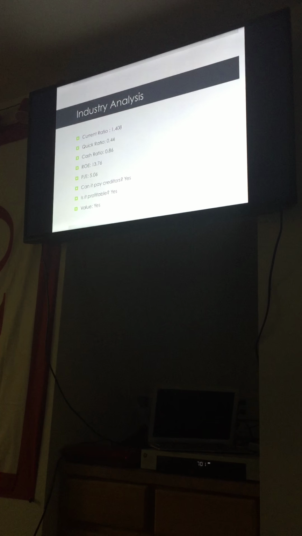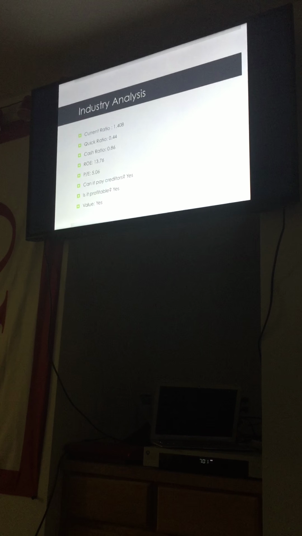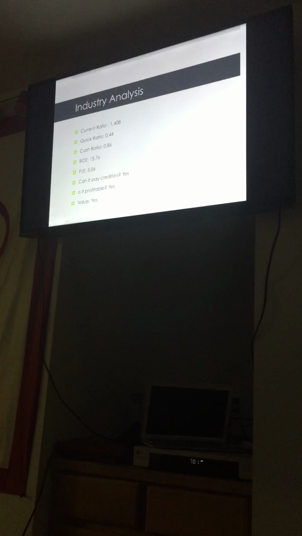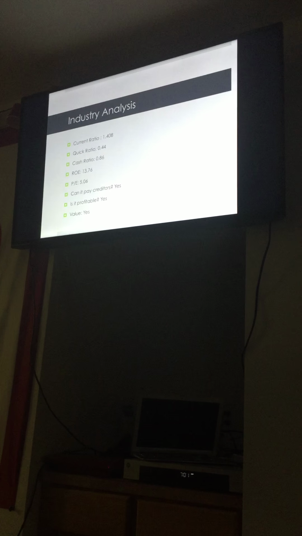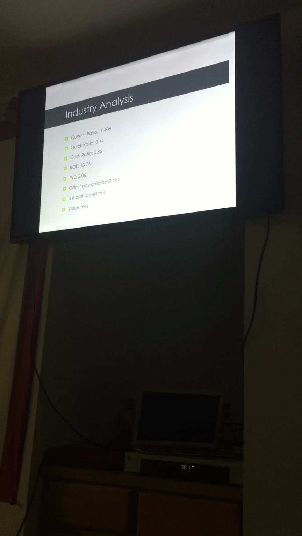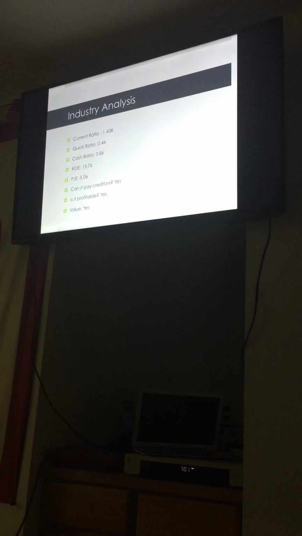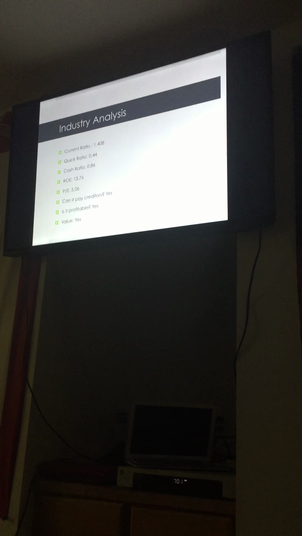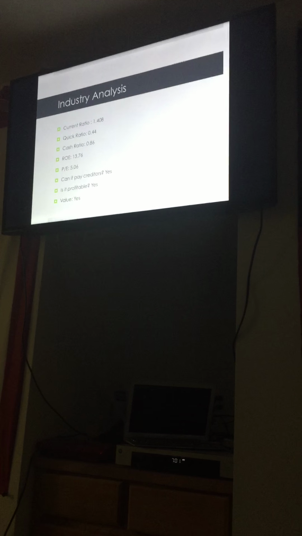This is an industry analysis. It's just some averages from the 5 companies. The current ratio for the industry was 1.408. Quick ratio was 0.44 and the cash ratio was 0.86. The return on equity is 13.76. Price to earnings ratio was a little low for my taste at 5.06.